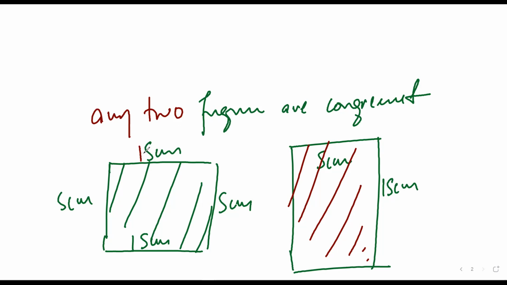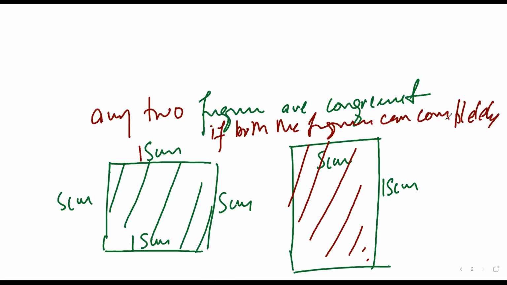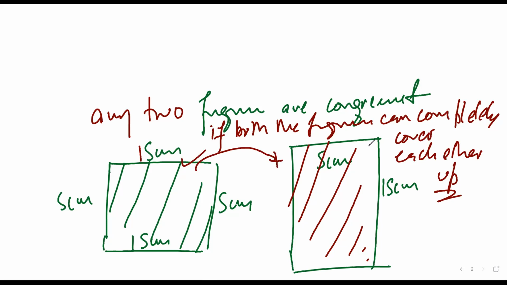So any 2 figures are congruent. Very loosely speaking, a very basic definition: any 2 figures are congruent if both the figures can completely cover each other up. Mr. Satya, is it making sense? Yes, sir. If I take this rectangle and put it over this, it should cover this rectangle. And if I take this rectangle and put it over this rectangle, it should be able to completely cover it.